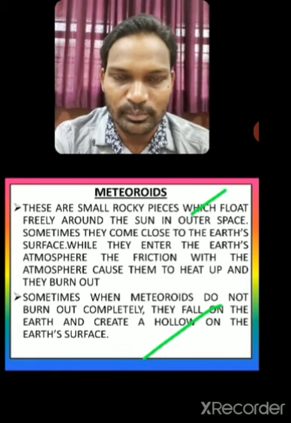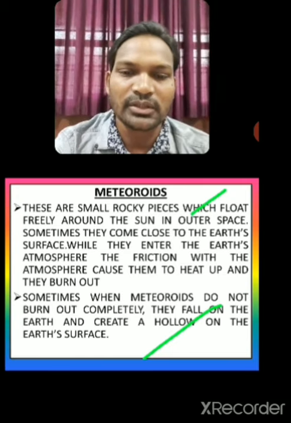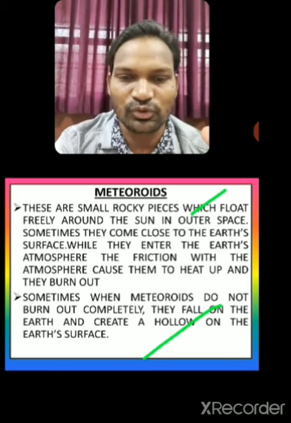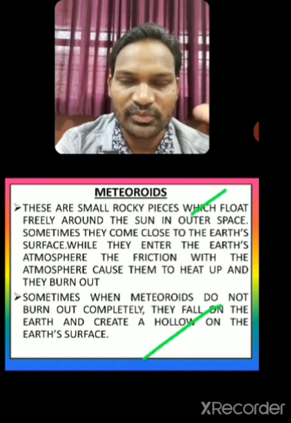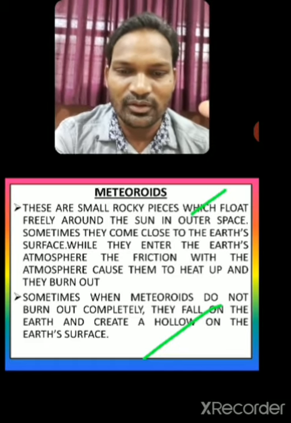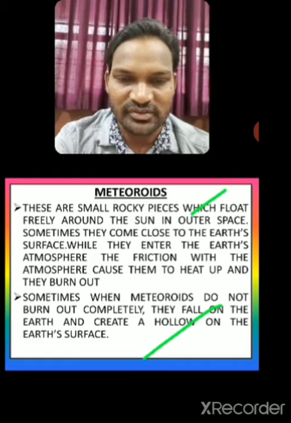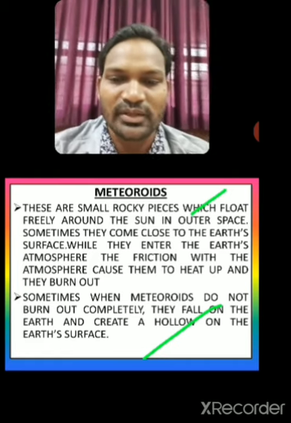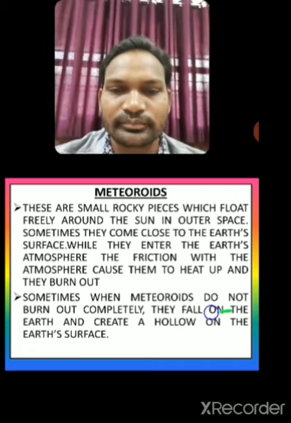Sometimes when meteoroids are falling, they do not burn out completely. What happens? They fall on the earth. There are some places on earth where scientists say something had fallen from outer space, and a big hole comes up. So sometimes they fall on the earth also.